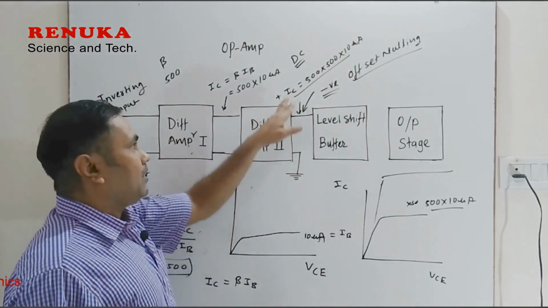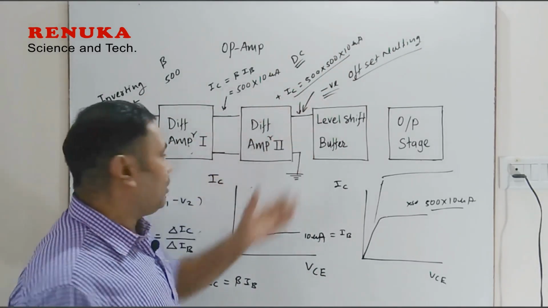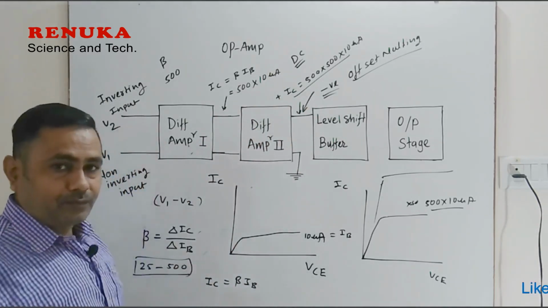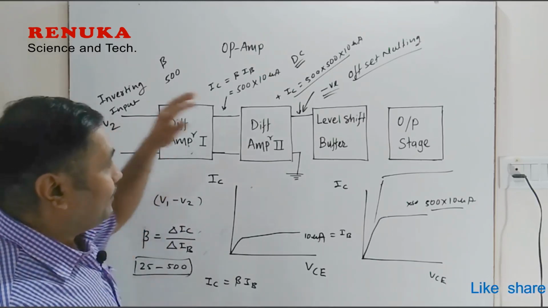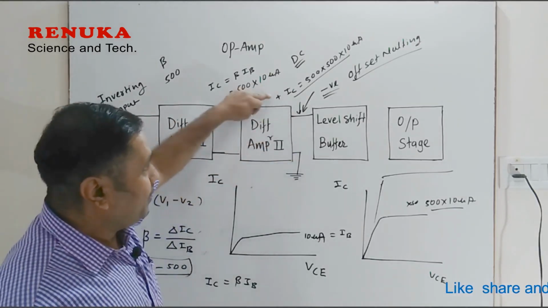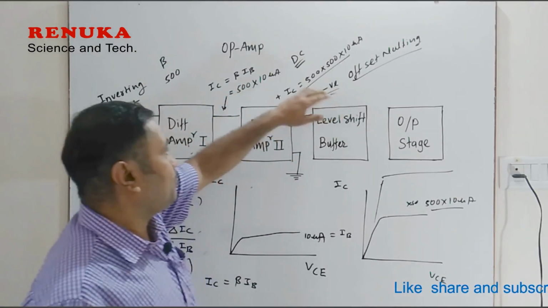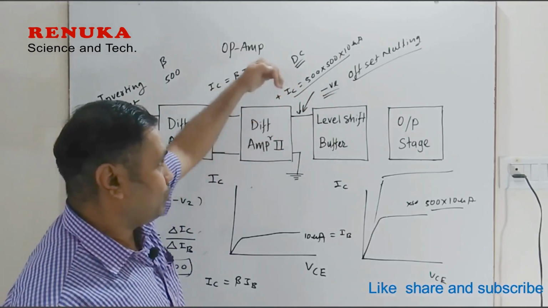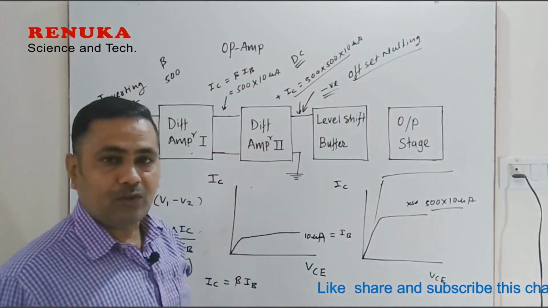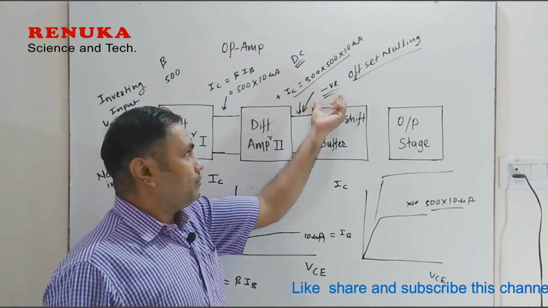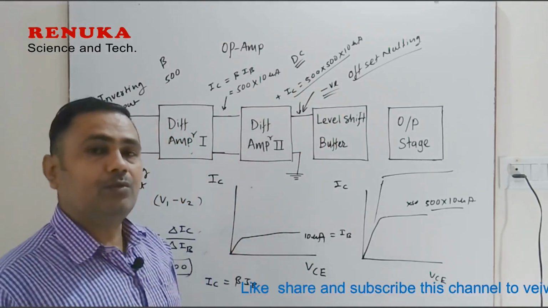In this case the current is, suppose, positive. It may happen that the current will be negative, because in the differential amplifier a dual power supply is mostly used, and when a dual power supply is used, this DC current present here may have positive as well as negative values. So sometimes we have to inject a negative voltage or negative current to bring about offset nulling, or sometimes we need a positive value. The main purpose of telling about the positive and negative current is that both should be considered.